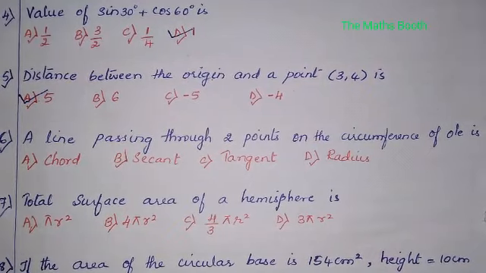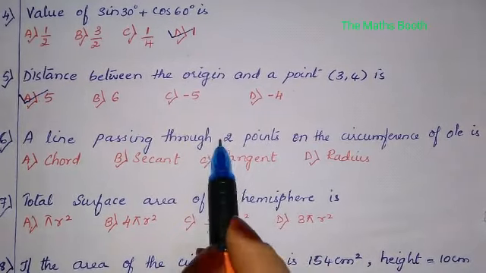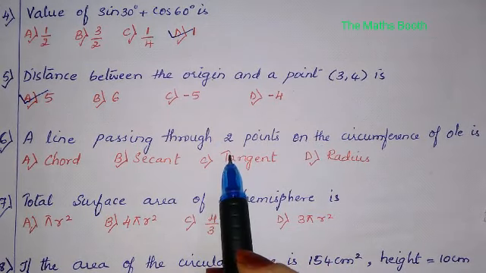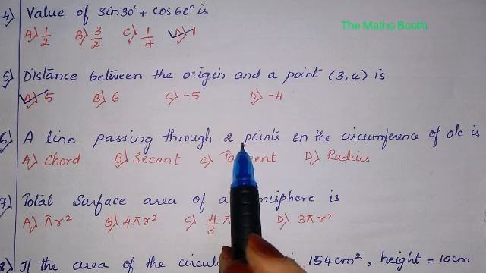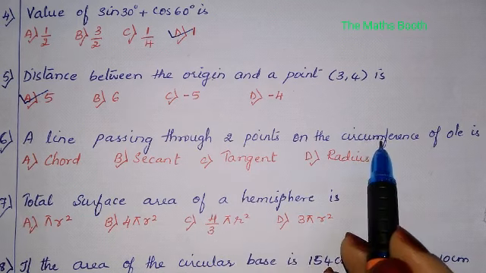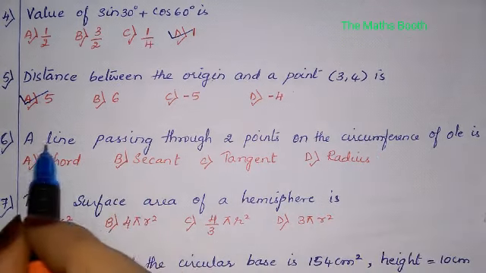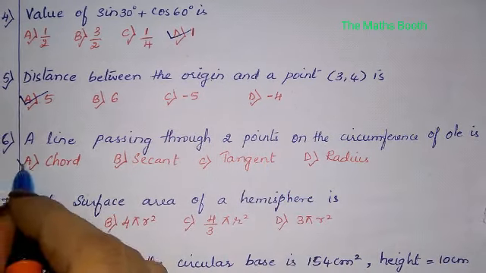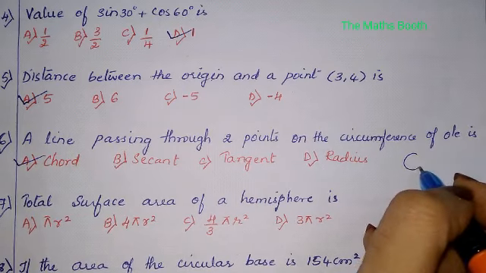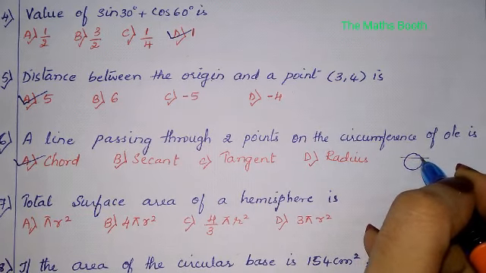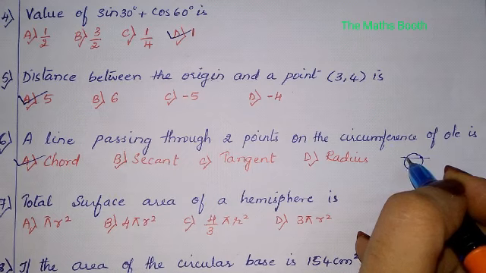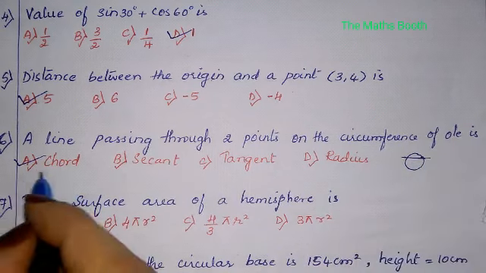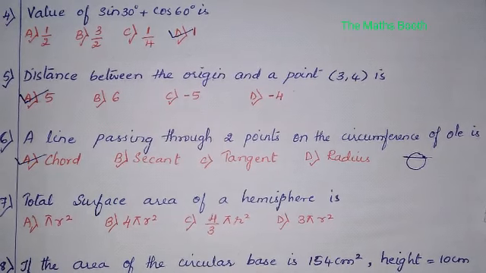Here, a line passing through two points on a circumference. See, there are two conditions. One, intersecting a circumference: it is a secant. But a line passing through two points on a circumference is nothing but a chord. Intersecting means secant, the line will be a secant, but passing through is nothing but a chord. So the correct answer is chord.